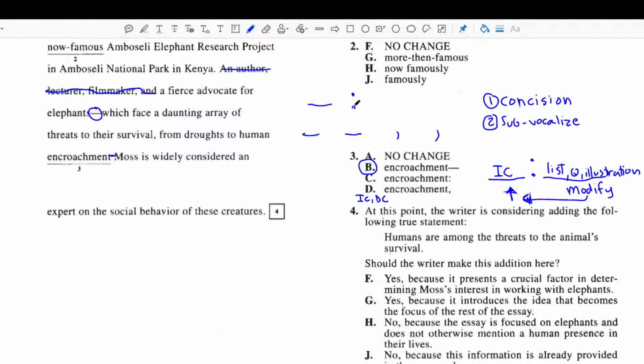And because we knew the rules, where one em dash is like a colon, and two em dashes are like commas, I know that I'm going to need the em dash in order to complete the sentence. So these answer choices must be wrong because this is the only one that makes it correct.